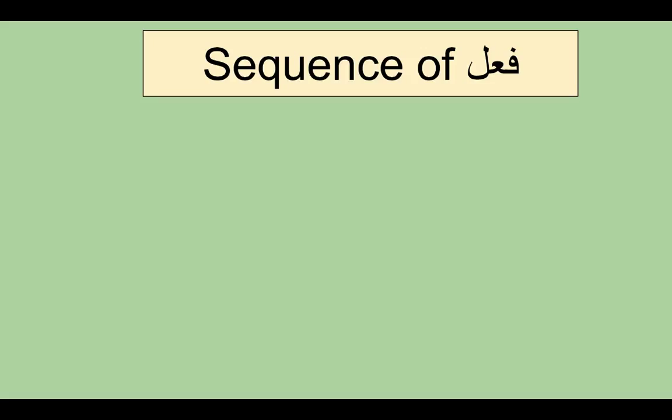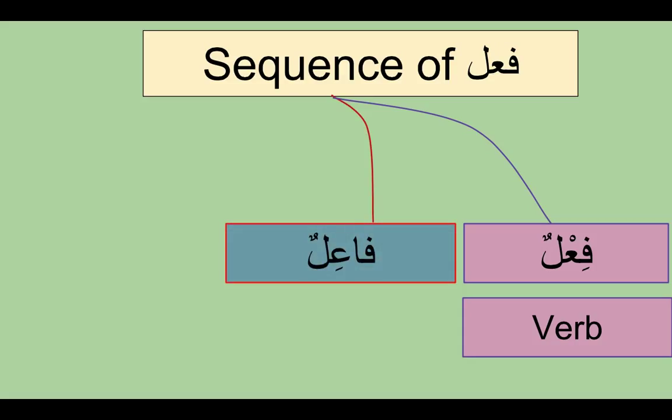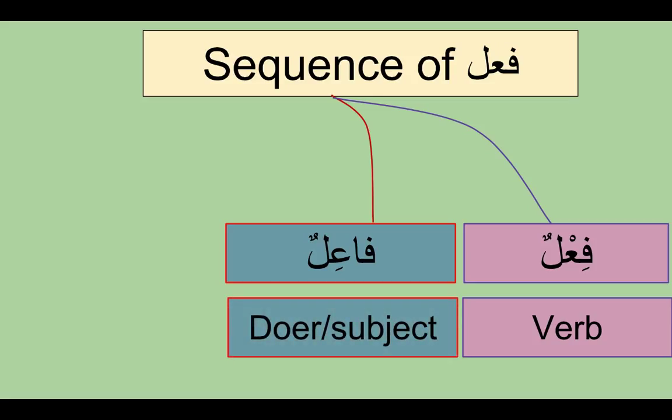So we need to learn the sequence of fi'al. First, when you write, you always write the verb first. That's the fi'al. And after the fi'al, you always look for the fa'il. It is either mustatir, or present, or attached. These are the three situations. Either it is mustatir, not mentioned after the fi'al, so you have to look before the fi'al, or it will be present, mawjood, after the fi'al, and the sign is dhamma. The fa'il is the doer or the subject of the fi'al.